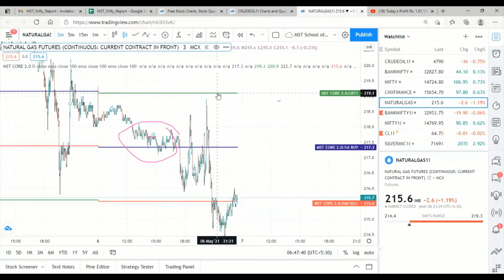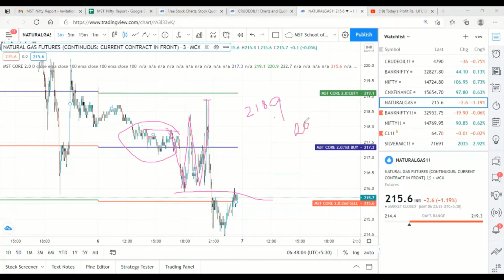So now see, after activation of the buy entry, it gave some 1 point something, then it came down and our SL was safe. Then again it gave up 1 point, then came down, then went up. See, the high is 218.9. Only 20 paisa we missed the target. Target was 219.1 and the high made was 218.9. Only 20 paisa we missed the target.